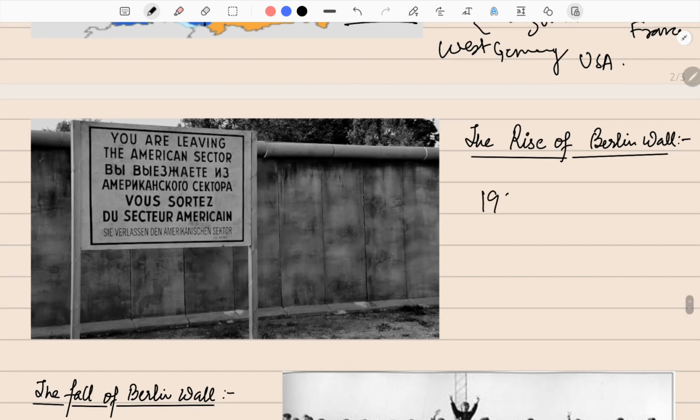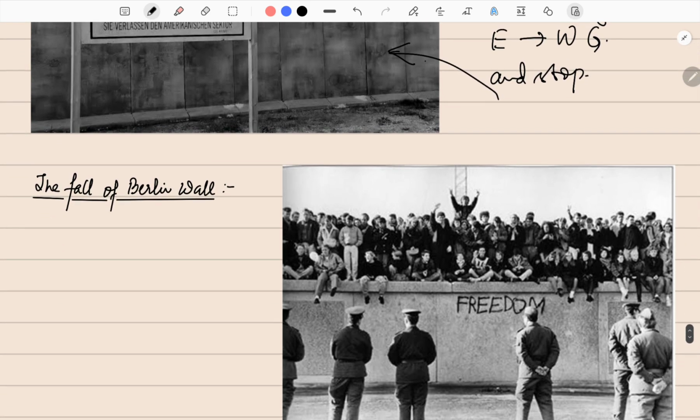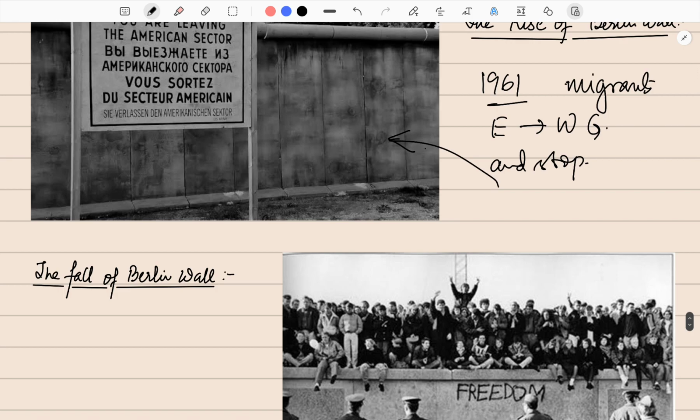So, in 1961, finally, a Berlin Wall came up due to the movement of migrants from East to West Germany, and to stop it, the Berlin Wall came up. We can see in this image the Berlin Wall. And after a lot of mass struggles, democratic and demographic surveys, and the falling standard of life of people, there were many mass struggles in the period following.